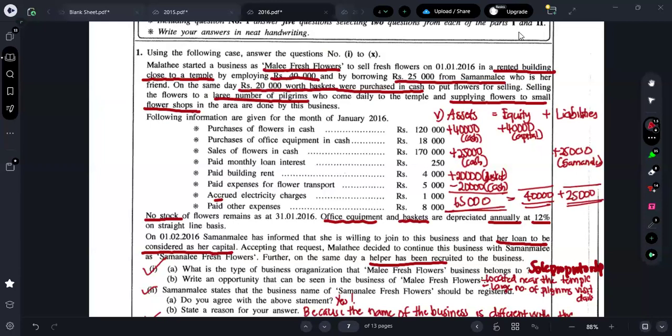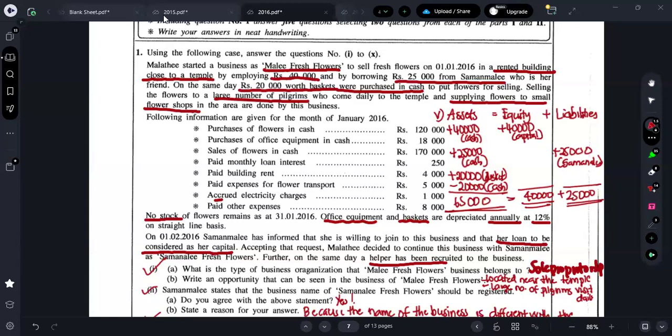No, right? The purchase of equipment is in cash, so it will be recorded in the cash book. You can't take the office equipment purchase to the general journal, because it's a cash related transaction. It is to be recorded in the cash book. There is no transaction related to the purchase journal, right? You don't purchase anything on credit.